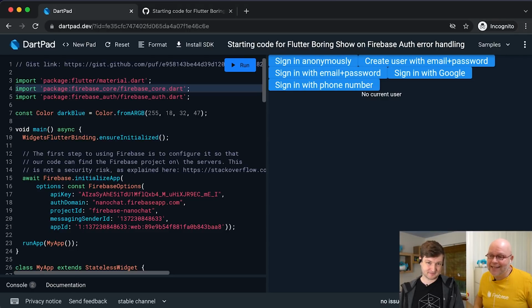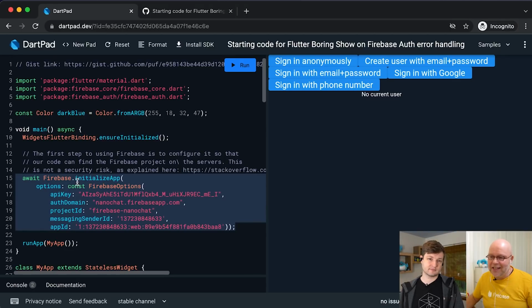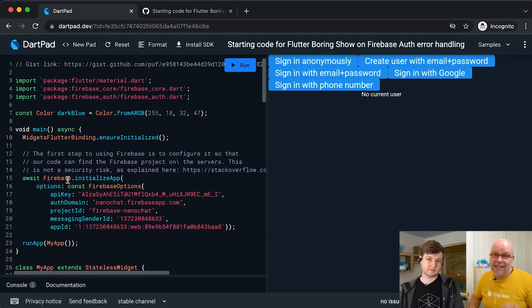So what we do here is that we import two packages that are for Firebase. The first one is Firebase Core, and the other one is Firebase Auth. We're going to look at them both in the next minute or so. This import pulls the Firebase SDK into our Flutter application. And Firebase is a set of backend services, right? So we can sign in with Firebase, and that's what we're going to be doing today. That means that we don't need to spin up our own server. We can call the sign-in methods straight from our Flutter code, which is really good.